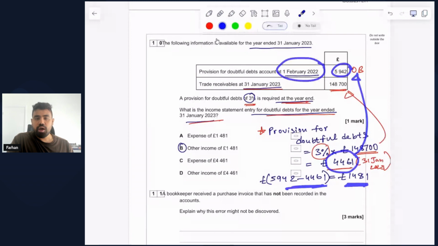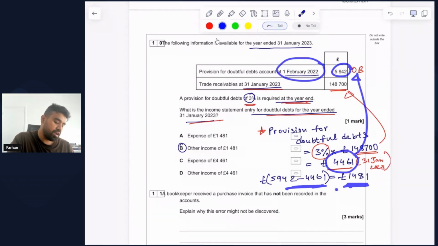Now, provision for doubtful debts relates to the possibility of the amount of credit sales that would likely be not collected. Now, at the beginning of the year, we had more risk of not collecting the credit sales. But at the end of the year, this risk has gone down, and this has gone down by £1,481. This is a good thing for the business if the risk has gone down, which means that we need to classify it as an income in this case.